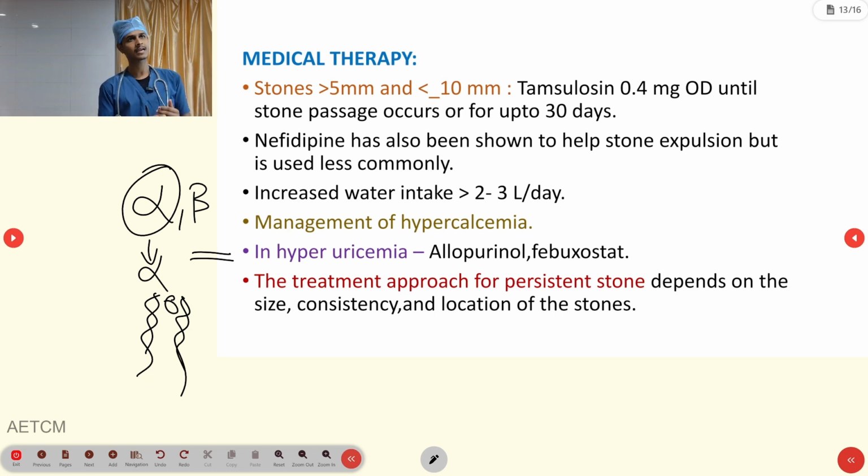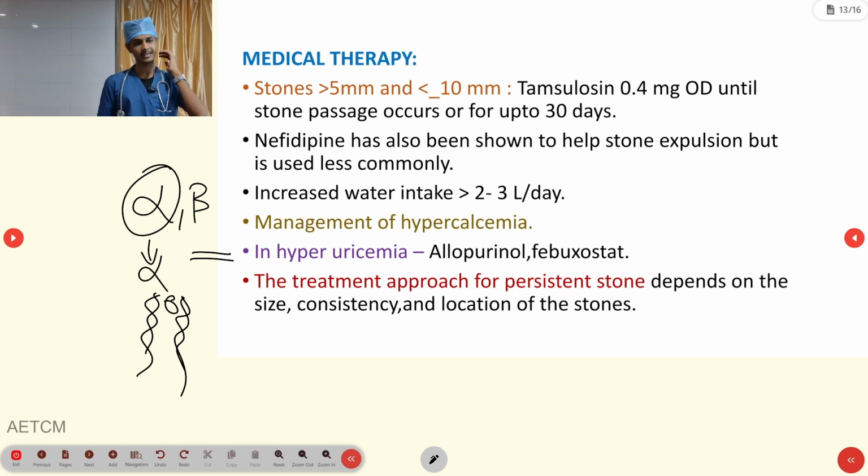It will be 0.4 mg once per day until the stone passage occurs, or we can continue up to 30 days. Nifedipine, a calcium channel blocker also, is less commonly used. We have to ask the person to take more fluid, greater than 2 to 3 liters per day.